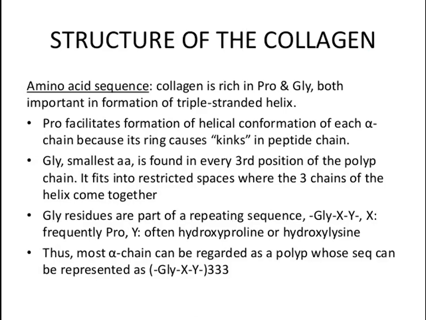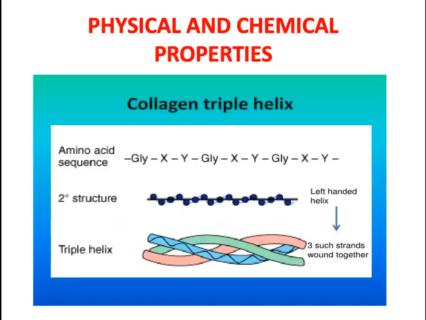So we have three things: proline, glycine, and hydroxyproline, or hydroxylysine. Here the proline has a kinking action. If you see the structure of proline, it is ring shaped, so it will not always stand straight, it will be bending. That is the property of proline. So it gives a helix structure, like the helix structure of DNA. Then glycine is the smallest unit, which will be bound in between. So we can see the structure, how it looks. Here you can see a triple helix structure.